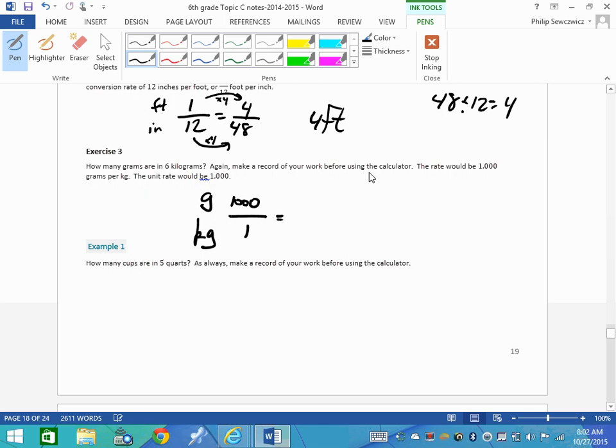They gave me, well, I guess I should have kept reading. The rate would be 1,000 grams per kilogram. So there it is. Woo-wee. It pays to read, doesn't it, people? All right, so 6 kilograms. So 6 kilograms, the kilograms is in the denominator, so there we go.